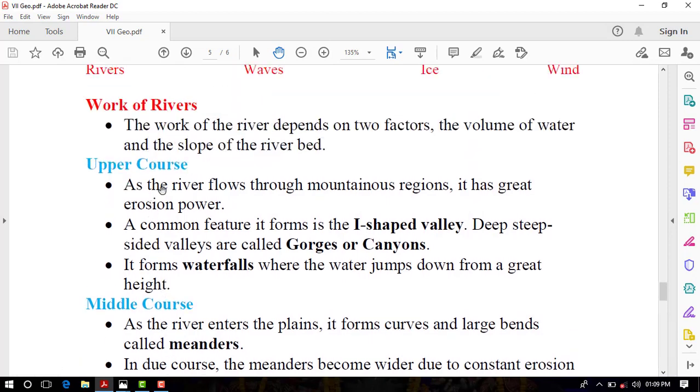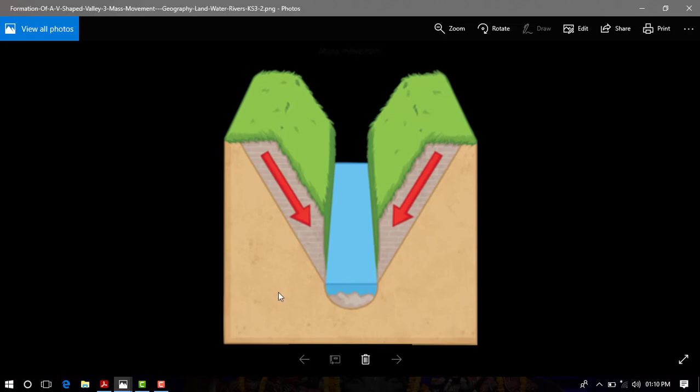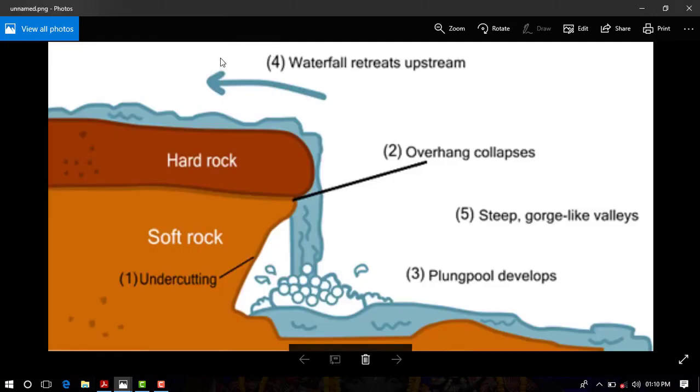In the upper course, as the river flows through mountain regions, it has great erosion power. A common feature it forms is the V-shaped valley. Deep, steep-sided valleys are called gorges or canyons, and it forms waterfalls where the water jumps down from a great height. On your screen you can see a diagram of a V-shaped valley. On your screen you can see a diagram of a waterfall.